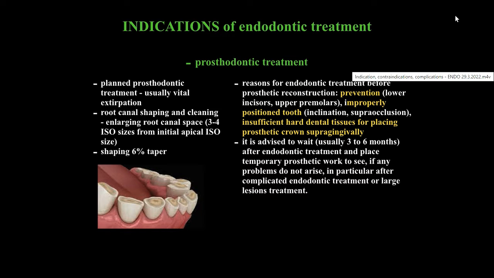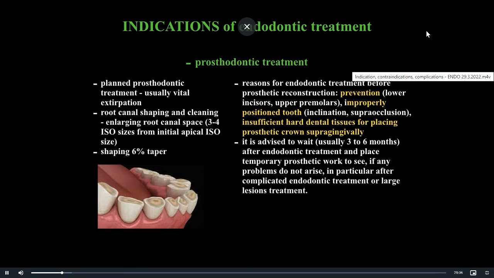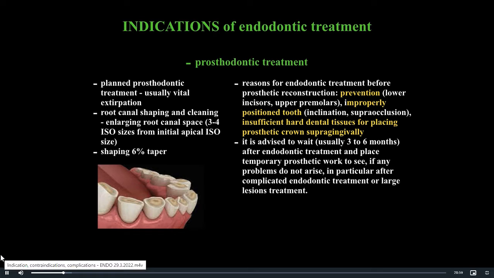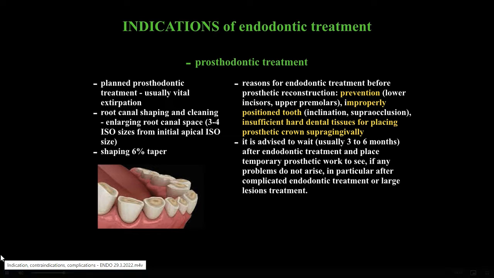Indications of endodontic treatment: prosthodontic treatment. In the pulp chamber, we expect sterile environment in case of vital extirpation. This option has good prognosis. We enlarge root canal space by 3 to 4 ISO sizes from initial apical ISO size, shaping for 6% taper to fill the root canal hermetically.